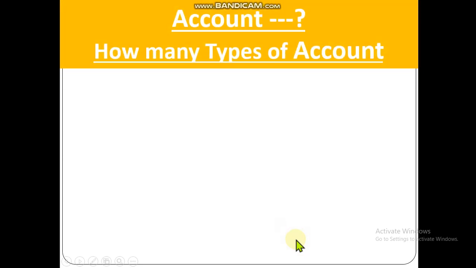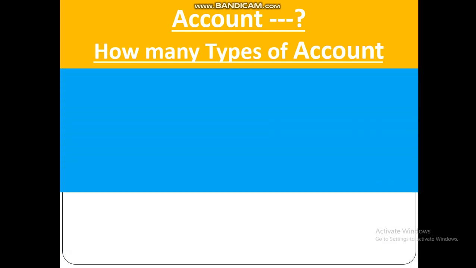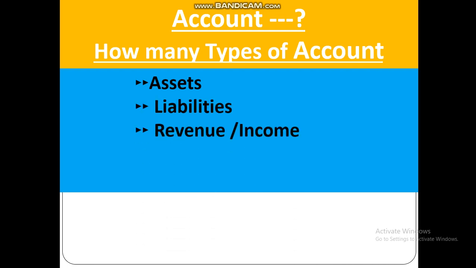Account. How many types of account, dear student, can you remember? In chapter 5 we have discussed. There are 5 types of account: asset, liabilities, revenue or income, expenses and equity. That means all items of trial balance will belong to these 5 types of account.